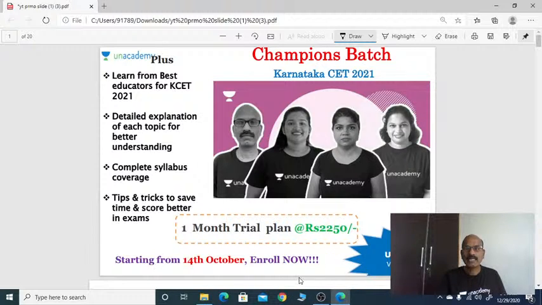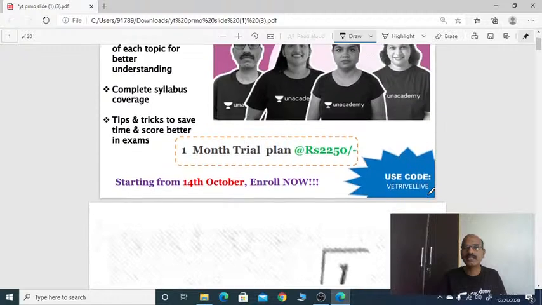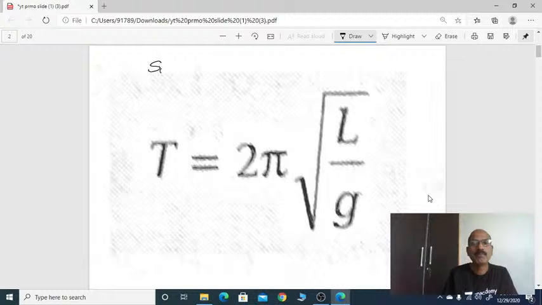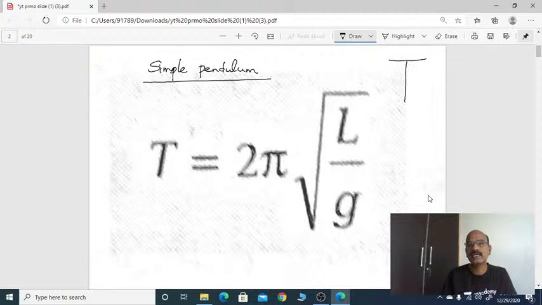So let us start today's session. First, as we all know, simple pendulum, right? It is an arrangement, as we all know, that consists of a metallic bob suspended from an inelastic string.